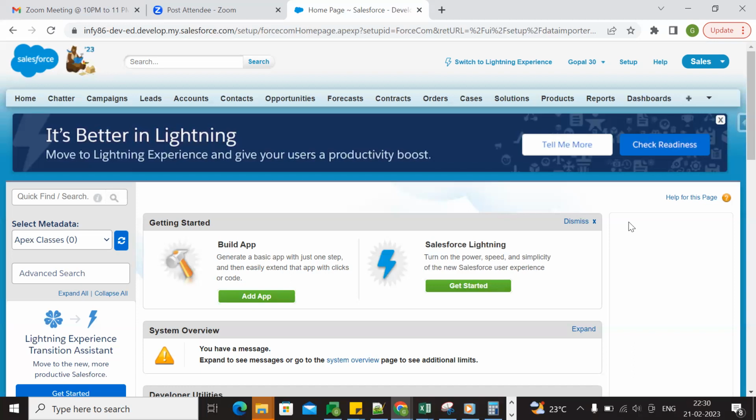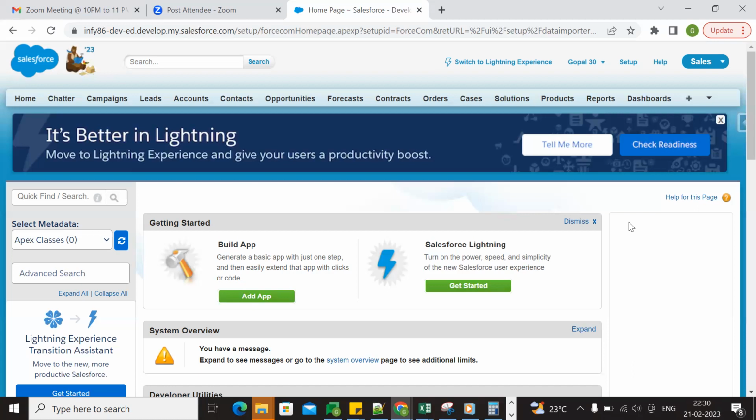And one more, even if you delete child objects, it doesn't affect the lookup. In master, if you delete the parent record, all the associated child records will also be deleted, whereas in lookup relationship, when the parent record gets deleted, the associated child records are not deleted. But in master detail relationship, it will delete automatically.